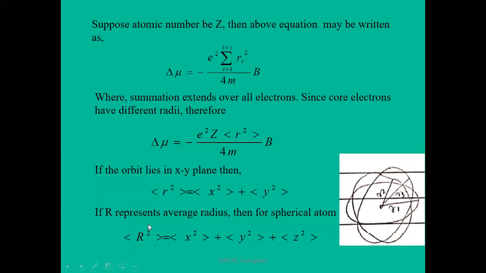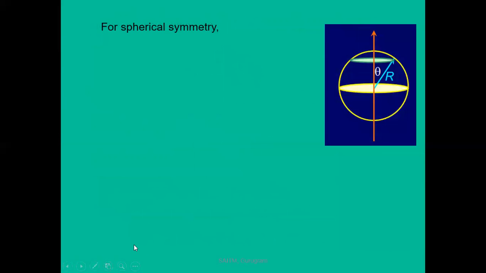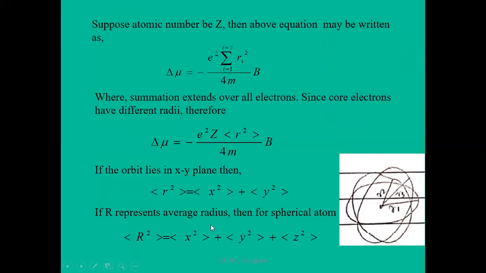If R represents the average radius, then for a spherical atom r square is equal to x square plus y square plus z square, averaged over all three coordinates. Now, for spherical symmetry, we know that the average of x square is equal to the average of y square and is equal to the average of z square. If all three are equal, then 3 x square is equal to r square, and x square is equal to r square by 3.